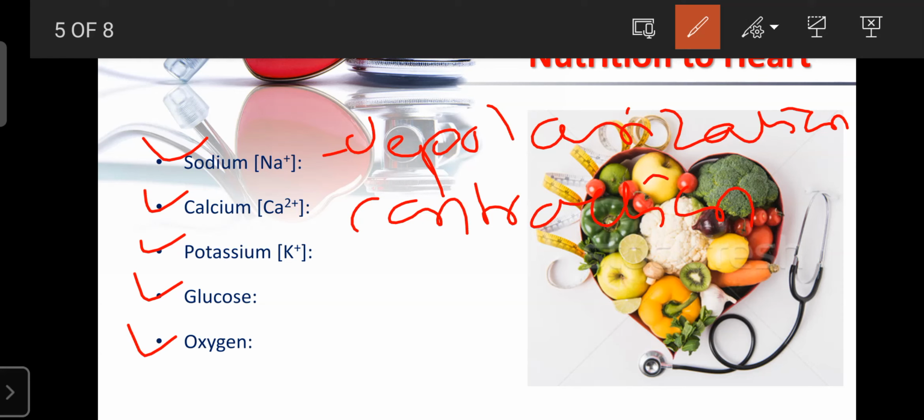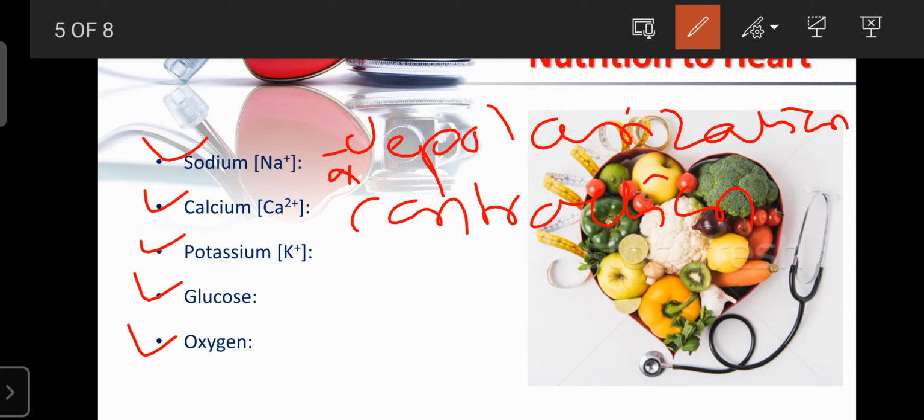One side it is required for contraction, and another side it is required for the conduction of action potential or current from one cell to another or one part to another part. That's why calcium is the main element required to pump or create the pressure. Calcium release or entry in the cardiac cell depends upon the depolarization. Only depolarization allows the accumulation of calcium in the cardiac cells. Like that, sodium and calcium accelerate the functions of the heart.